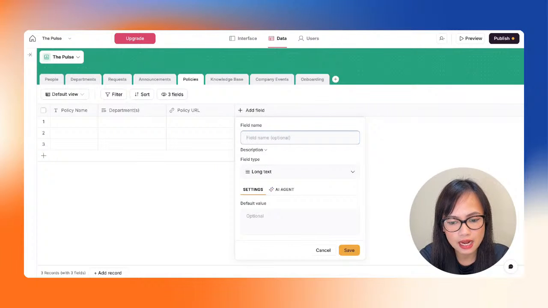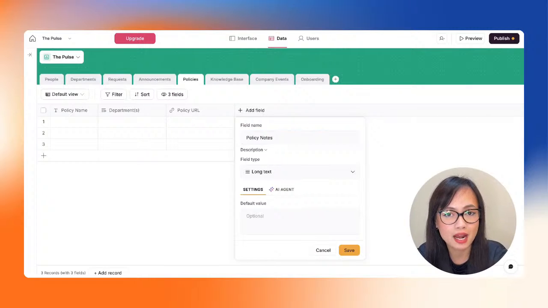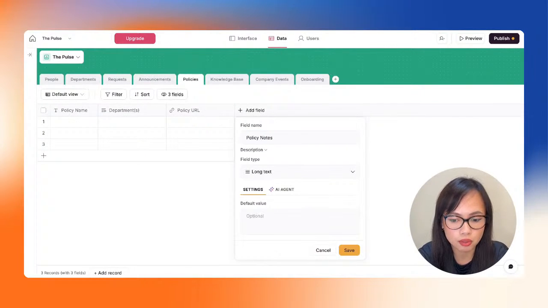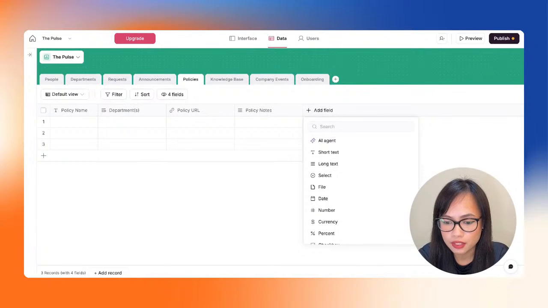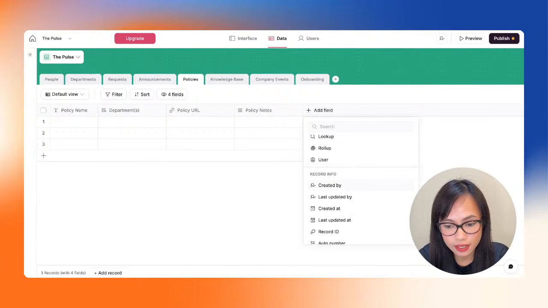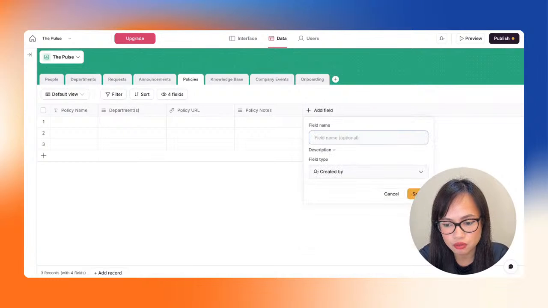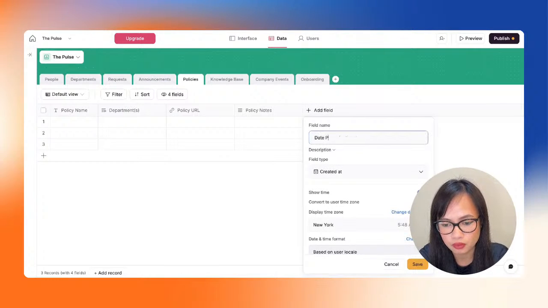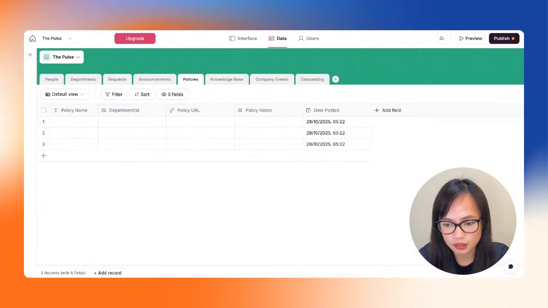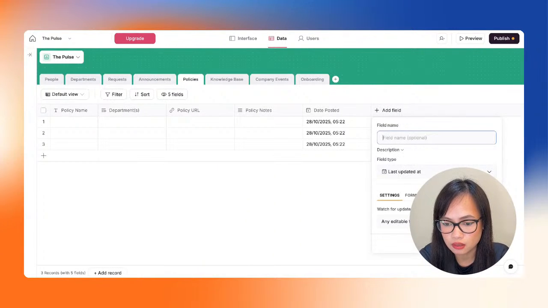Next, let's just add the policy notes. So we want to make sure that we have the possibility for the company to add some policy notes in here, right? And then we're going to have date posted, and like in the previous table, I just want to use the created at field in here, and then add the last updated.